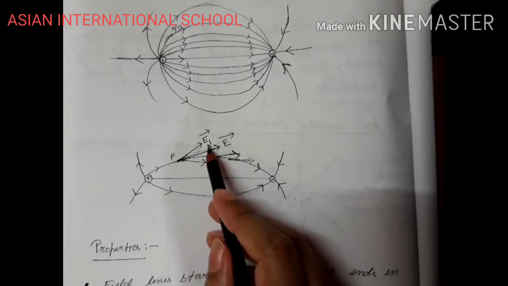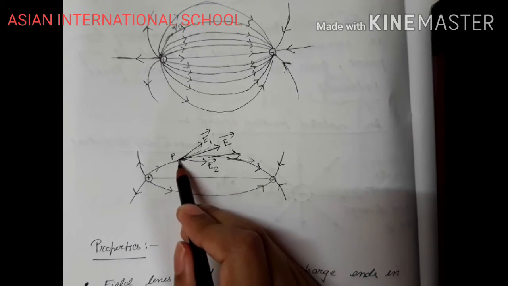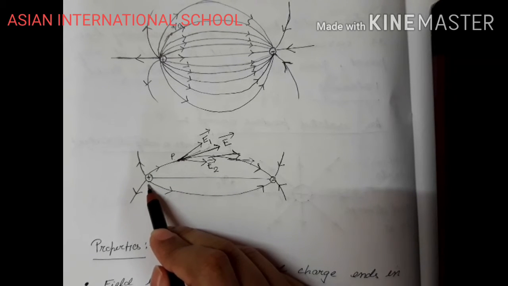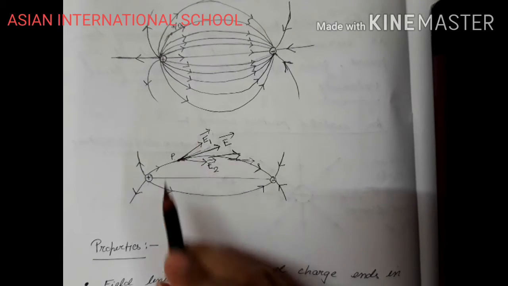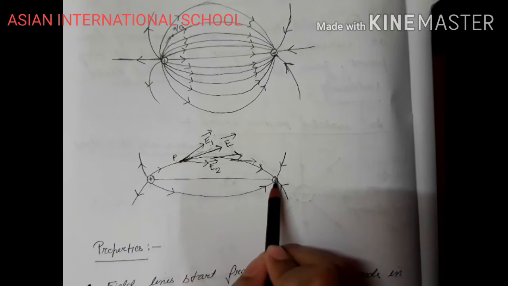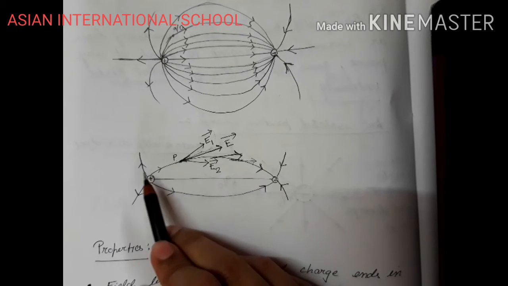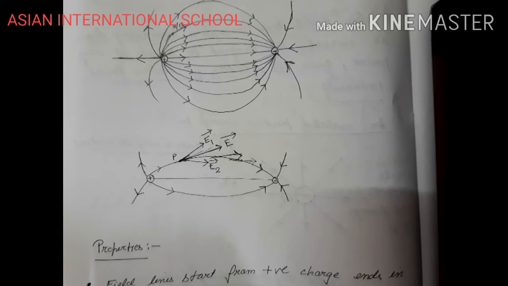Why? Because position P is near to the positive charge. That means the distance is less, so the electric field will be more. Whereas in this case, the distance is more. Over here the distance was less and the electric field was more, but here the distance is more and the electric field will be less, because the electric field is inversely proportional to the square of the distance.